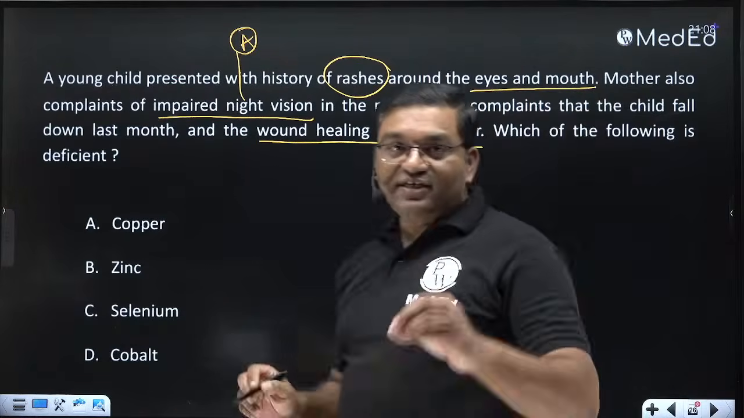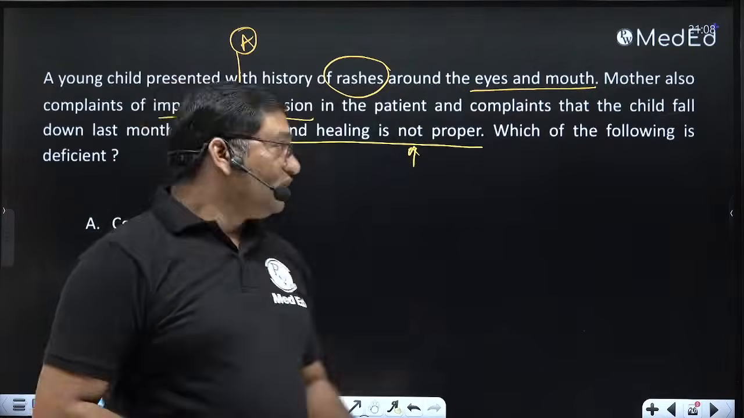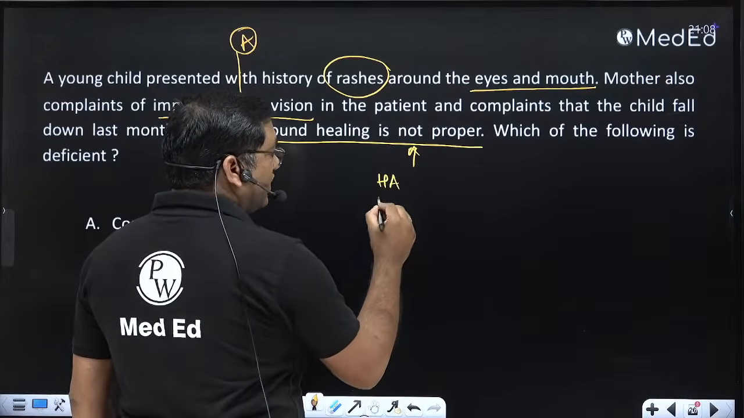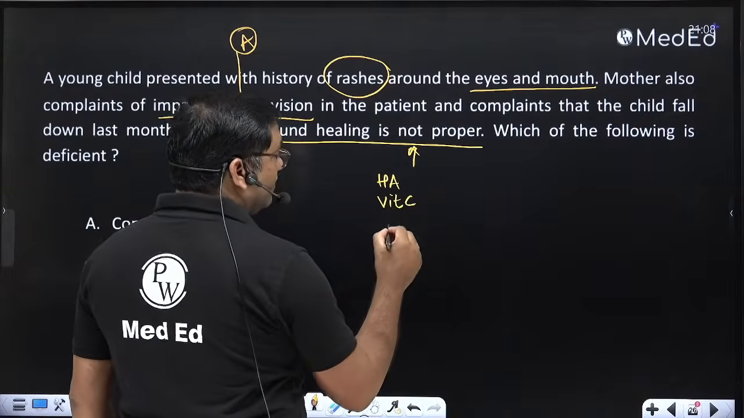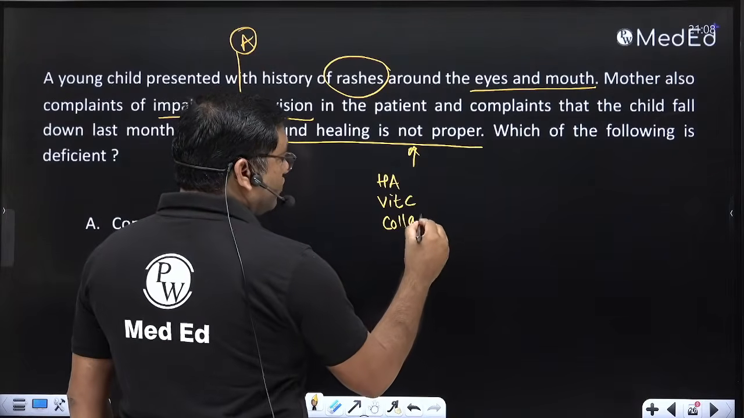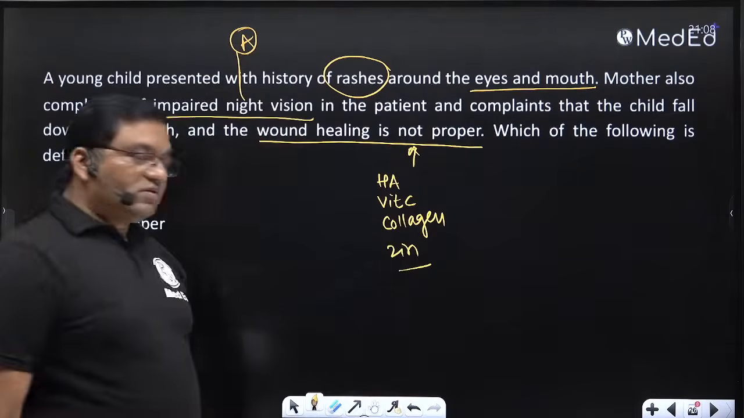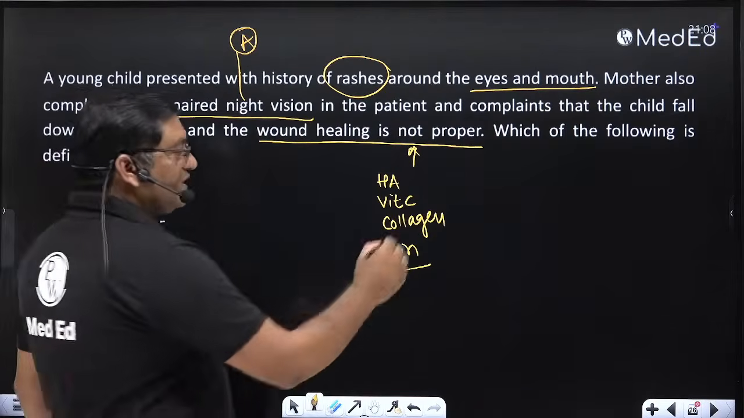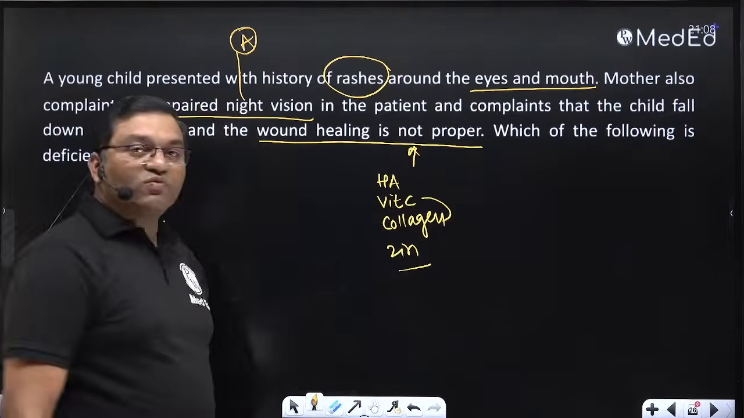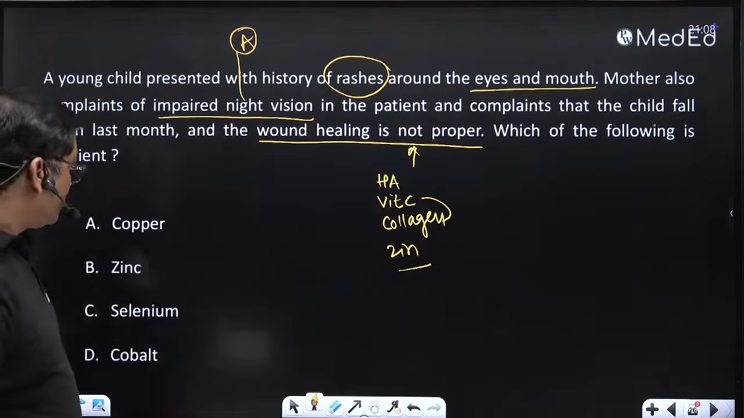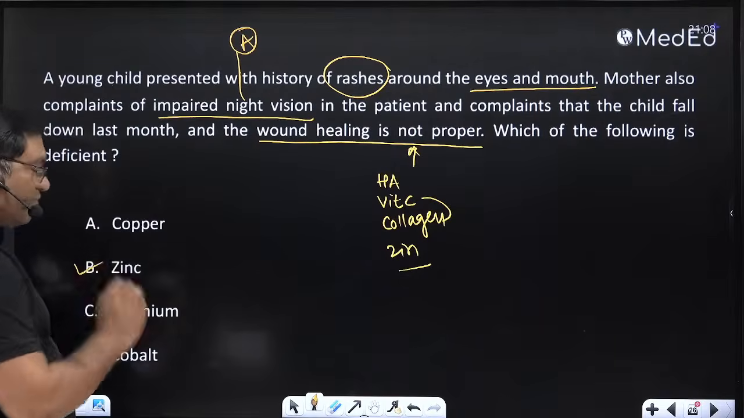I always tell three things related to wound healing while teaching. Hyaluronic acid is important for wound healing. Vitamin C is required for wound healing. Then collagen is required for wound healing. Collagen and zinc is required. So zinc, vitamin C and collagen came together, and zinc is required for wound healing. So wound healing is not proper. Which of the following is deficient? So here the answer is zinc.